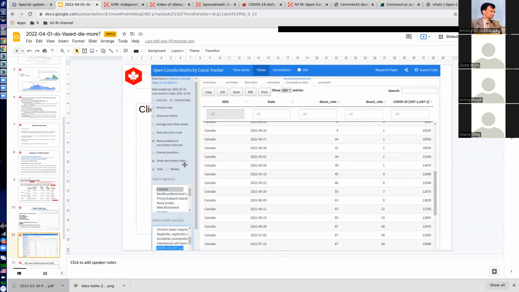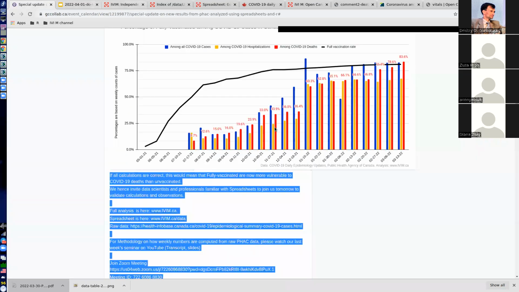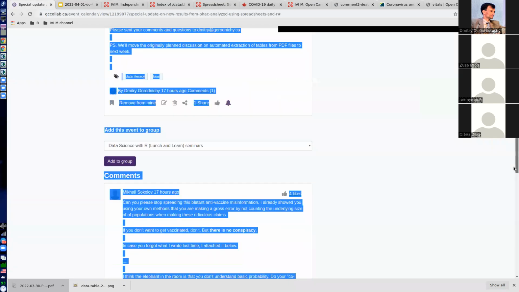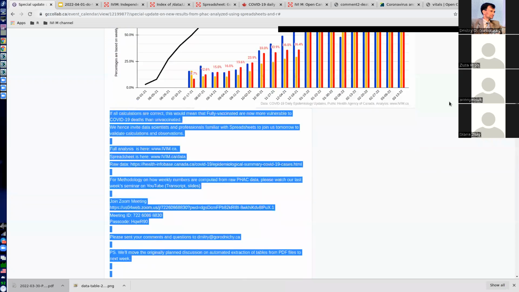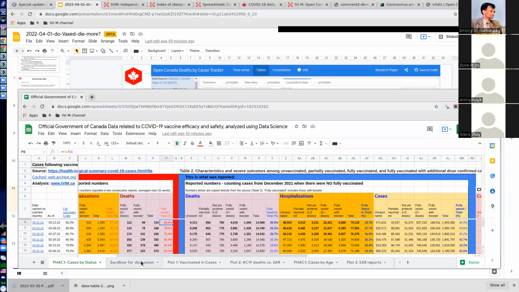Now I see there are only maybe 5 minutes left. So I would like to get back to a comment which I have received, which is again a very good comment: that we do need to look at the whole population, holistically, the entire population of Canada, how many people are vaccinated and not vaccinated.